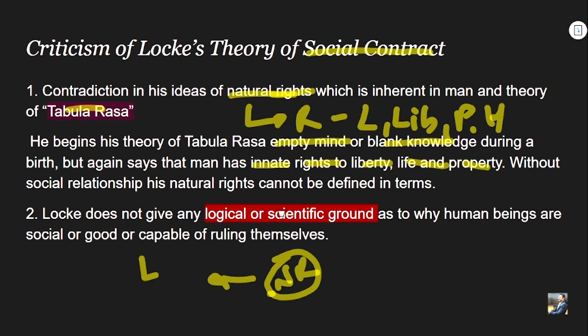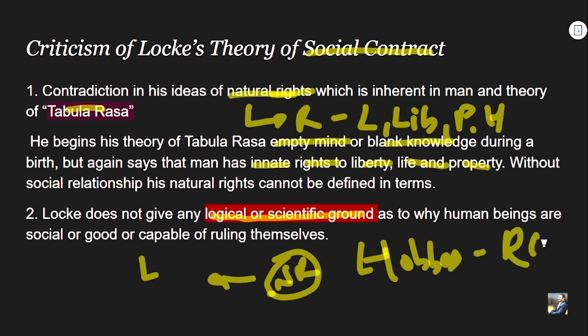Locke does not give any logical or scientific ground. This is what we have already seen. Hobbes gave his resolutive-compositive methodology just to give scientific credibility to his theory of social contract. Locke does not give any logical or scientific ground. His approach to social contract was very commonsensical in nature. Why? Because his methodology was very much empirical, based on the sheer observation of whatever was happening during his time.